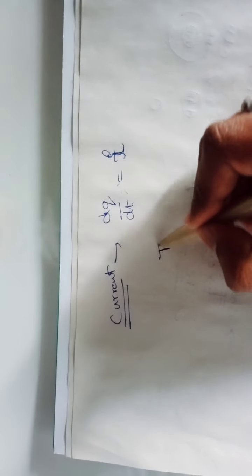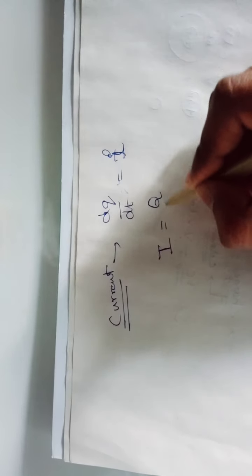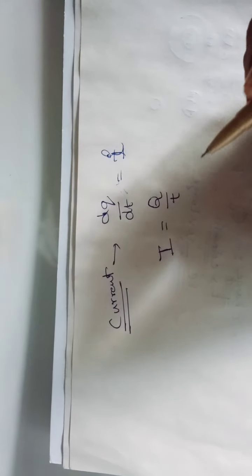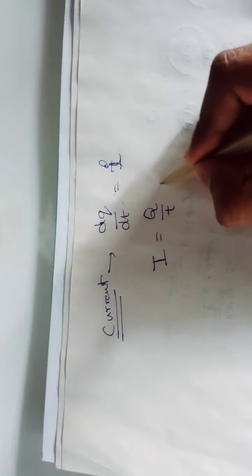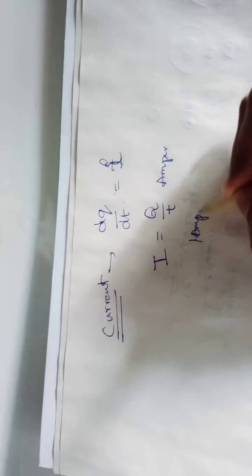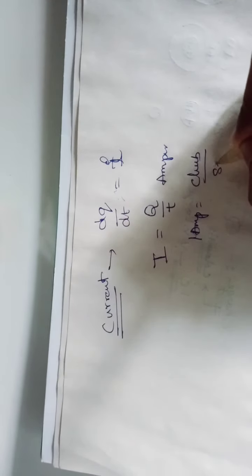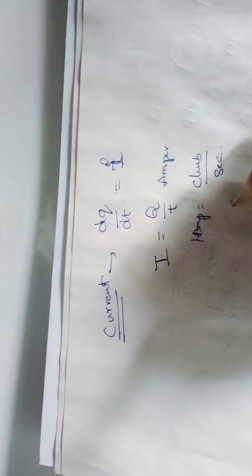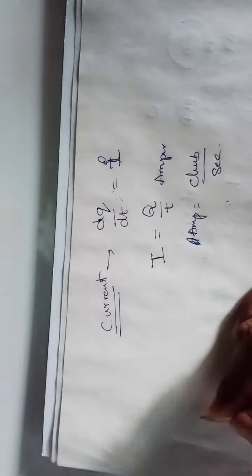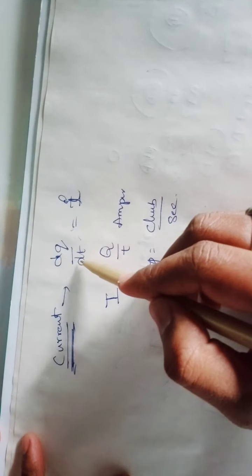In case of DC, it is represented by capital letters, dq by dt, or q by t. Its unit is amperes. So 1 ampere is equal to 1 coulomb per second. Current is nothing but the charge by time.